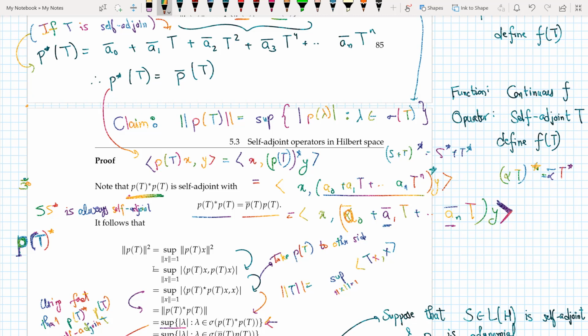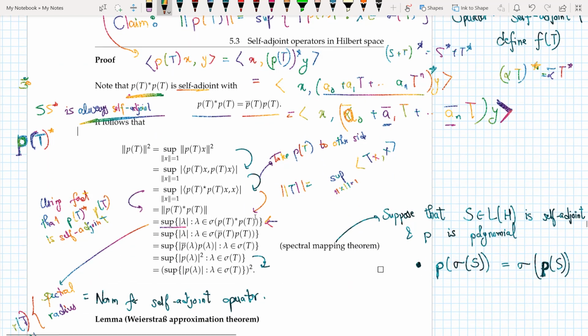Now note that T star T is self-adjoint because S star S is always self-adjoint. It's a very trivial argument, and we can find it is always true. Now I can say that P(T) star P(T) equals the complex conjugate of P(T) times P(T). And now I do a series of calculations. This is nothing but the norm of this thing. We have seen it multiple times: the norm of T equals the sup of the norm of T of x, with the norm of x equal to 1, and square on both sides.